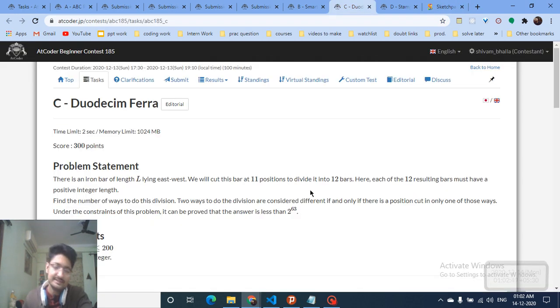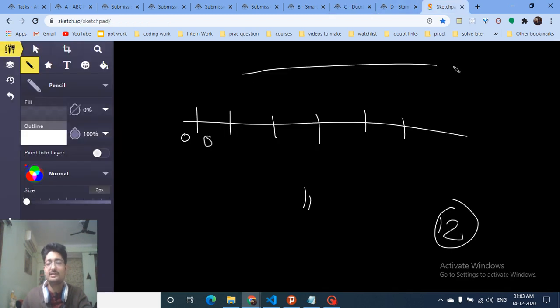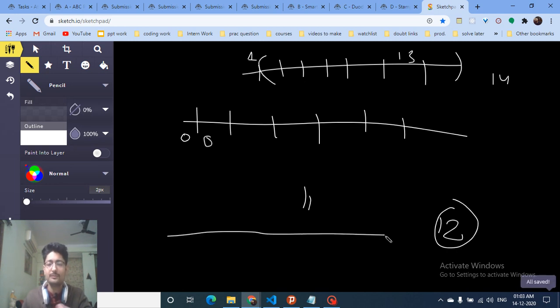And then what they say is that you have to find out the number of ways to divide this, which means how many possible ways there are to divide it. Let's assume that I have a bar of length 14. You can either make your first bar length equal to 1, and then you have to divide the remaining 13 into parts such that there are 10 cuts remaining. In simple terms, you have to find out the possible configurations, which means you can make the first part 1 length, the second part 2 length, the third part again 1 length, and so on.